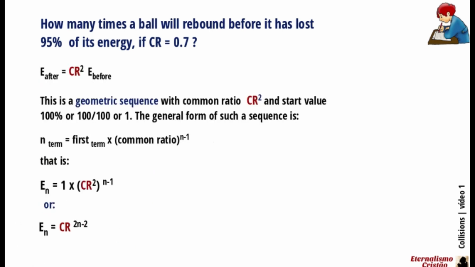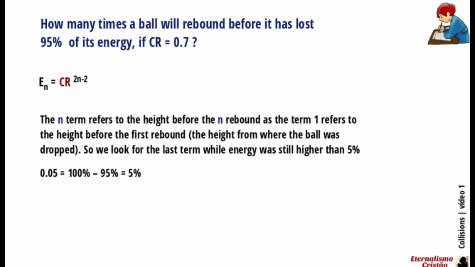The successive energies, between rebounds, form a geometric sequence with common ratio CR squared, and start value 100%, 100/100ths, that is, 1. As you know, the general form of such a sequence is: the nth term equals the first term multiplied by the common ratio, raised to the power of n-1. The n term refers to the height before the nth rebound, as term 1 refers to the height before the first rebound, the height from where the ball was dropped.